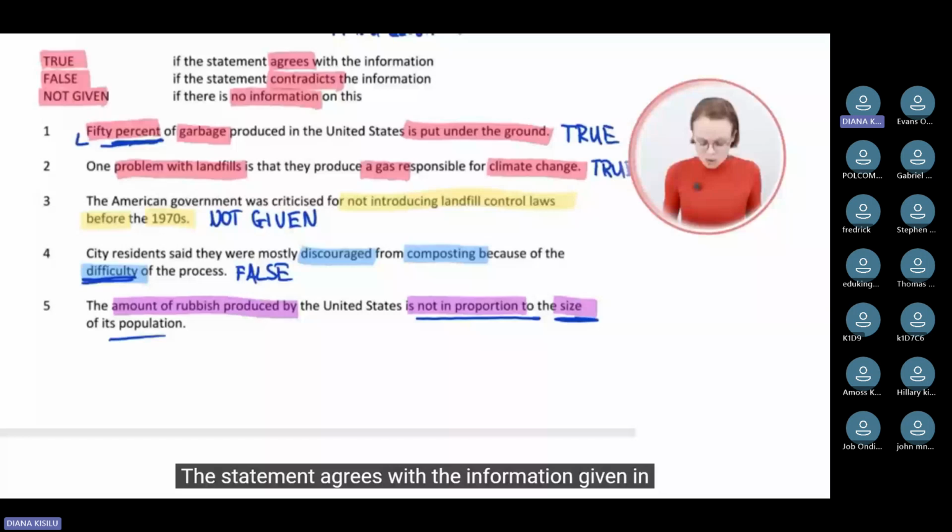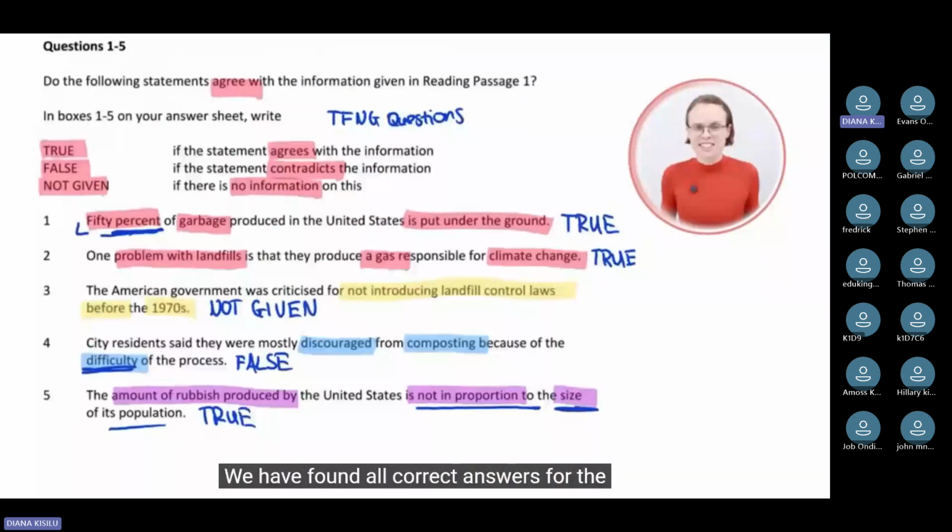We have found all correct answers for the true, false, not given questions.